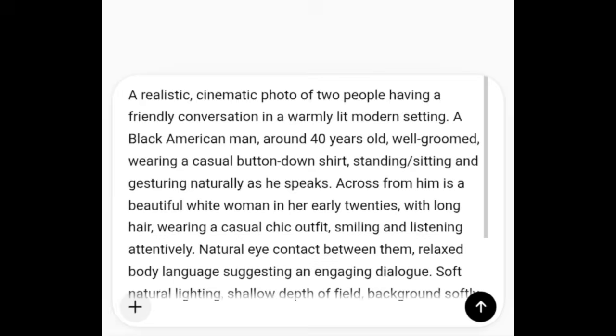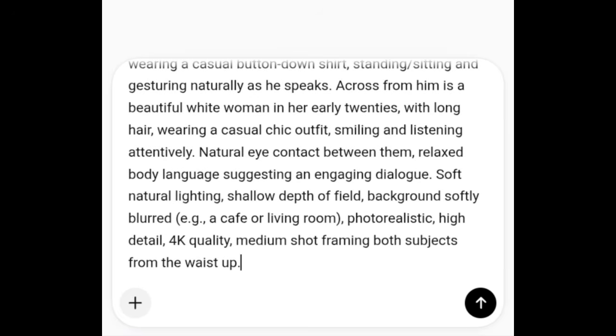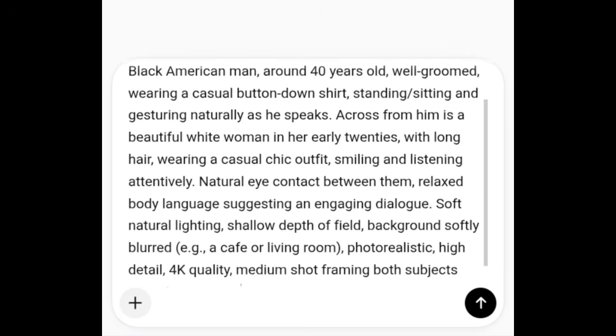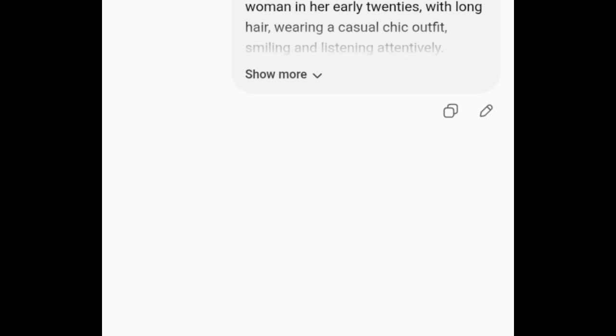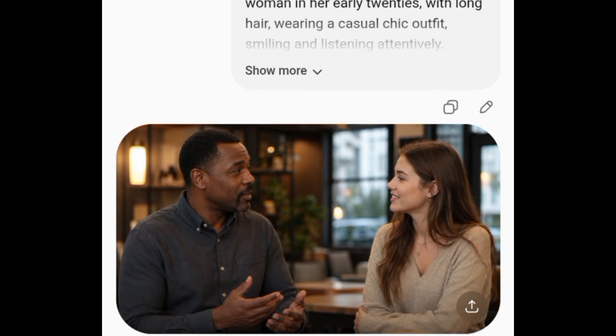I'm going to go ahead and paste this prompt. What I forgot to add to this particular prompt is the aspect ratio. So I'm going to say 16:9 aspect ratio. This is what will help the software to know if you want your image to be portrait or landscape, the aspect ratio you want for your image. Very important, please take note of that. I'm going to send. At this point it will start generating. You can see generating image, and here we have it. This is the image here.